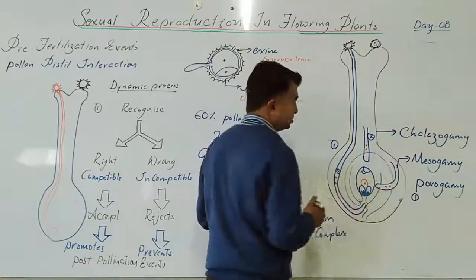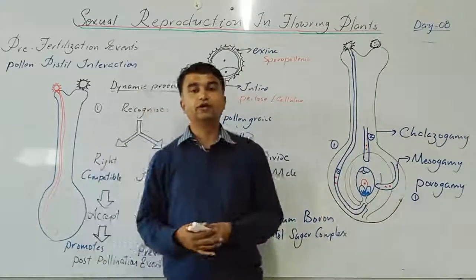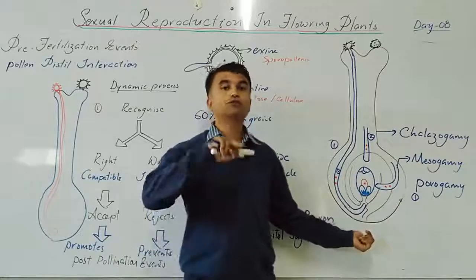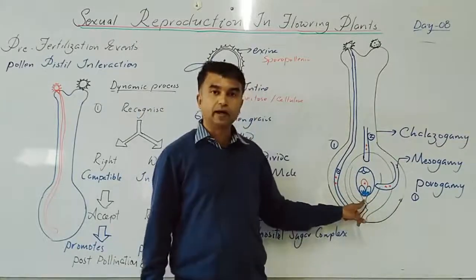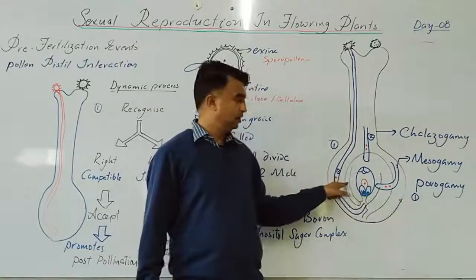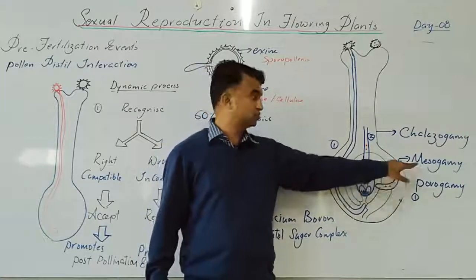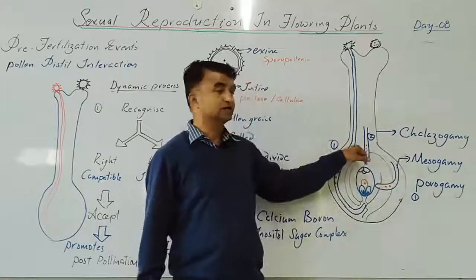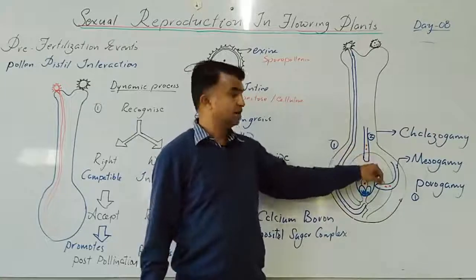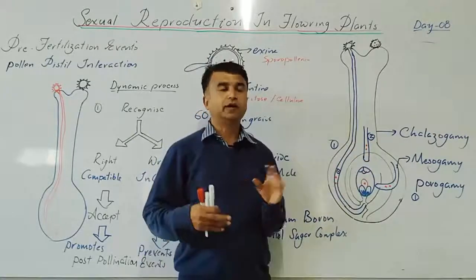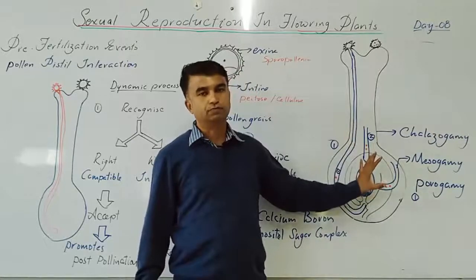This is mesogamy. So based on the entry of the pollen tube into the ovule, if it enters through the micropylar end, it is porogamy. If it passes through the integuments, then it is called mesogamy. If it passes through the chalazal end, then it is called chalazogamy. Ultimately, whatever may be the entry of the pollen tube into the ovule,